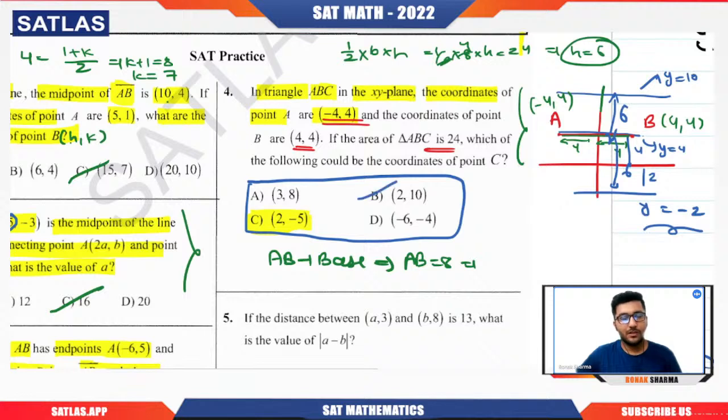Only the option which has y as 10 is option B. So that is why it is correct. So you can understand C is wrong. Okay, that means C is wrong.